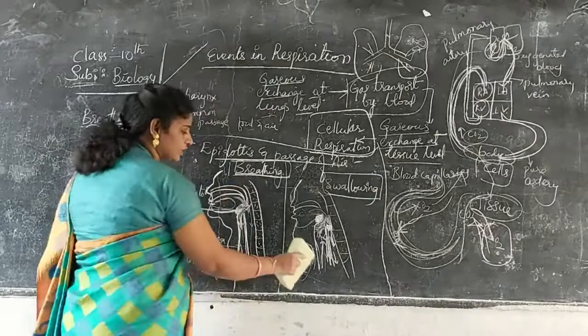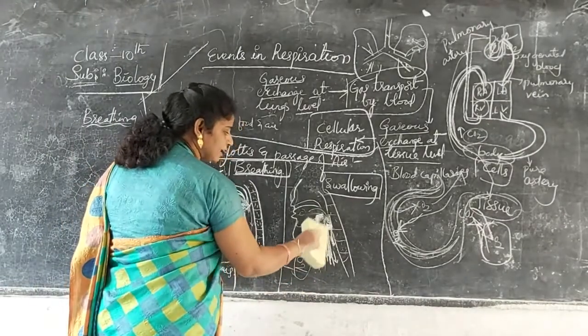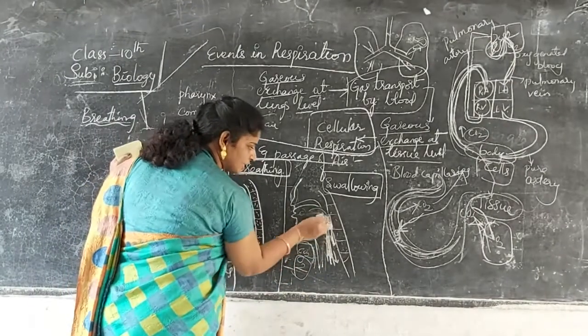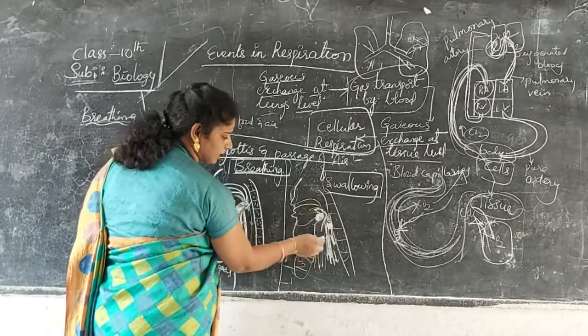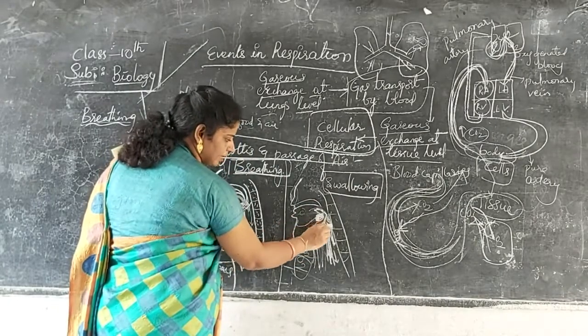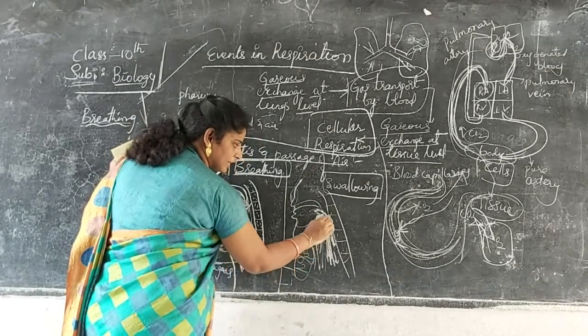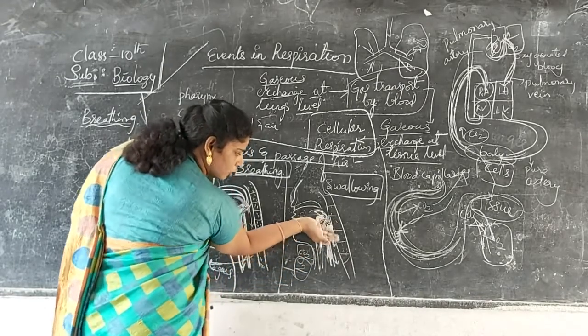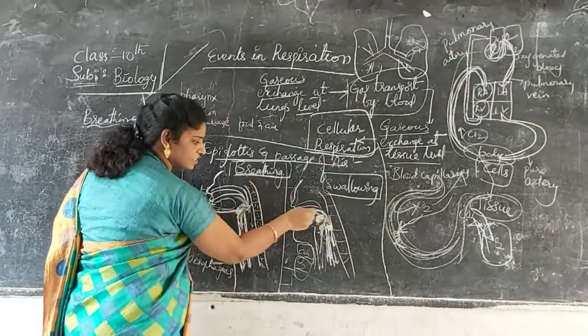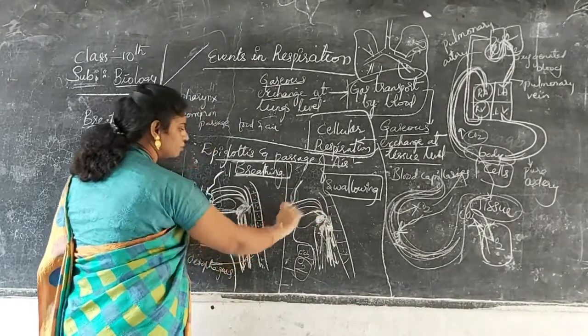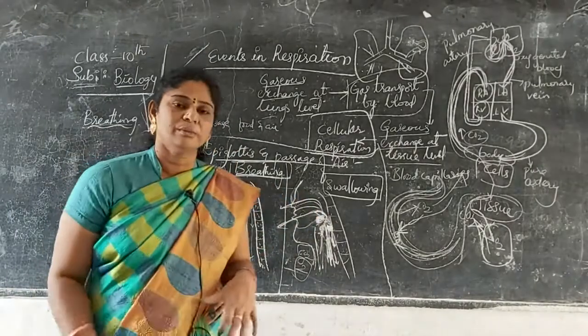Who is pushing that one? The epiglottis only is pushing with certain force, again outside, up to here. As soon as the rice particle reaches here, the gas will push it away. It touches the epiglottis, and the epiglottis pushes like this with certain force. That time it comes out from two ways, that is the nasal cavity and the buccal cavity.